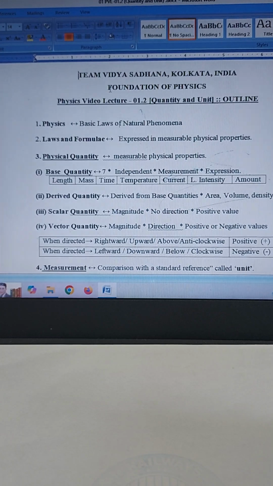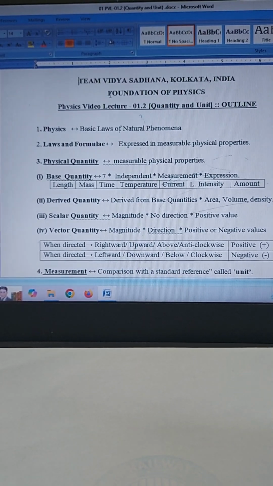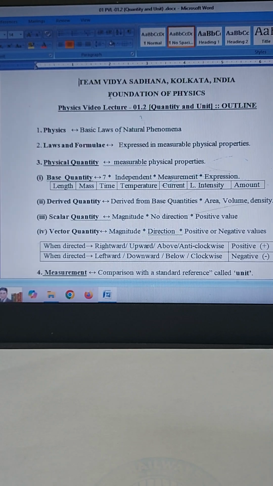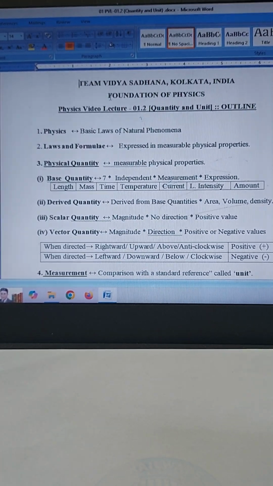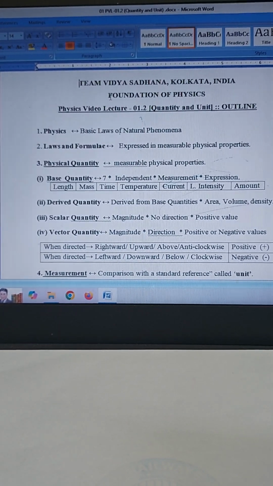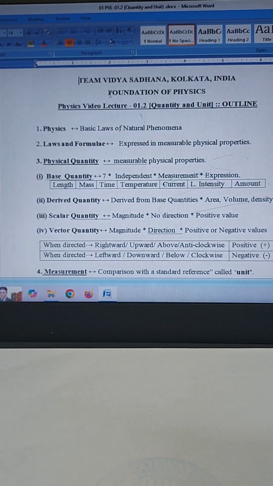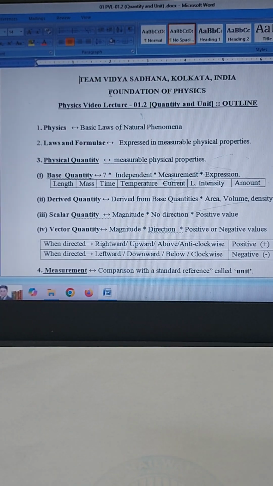Derived quantities are the quantities which are dependent on one or more base quantities for their measurement and expression. All quantities other than 7 base quantities are derived quantities. For examples, area, volume, density, speed, force, work, etc.